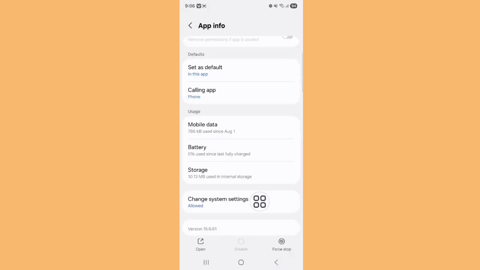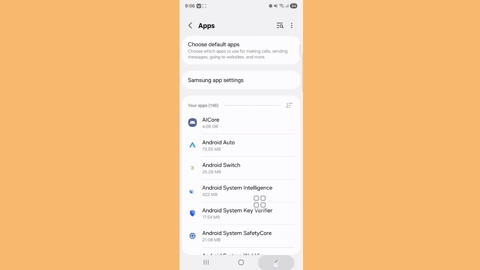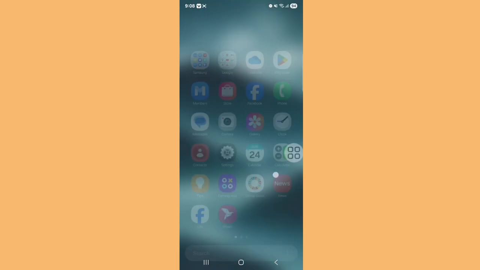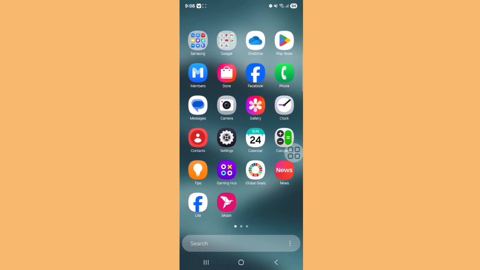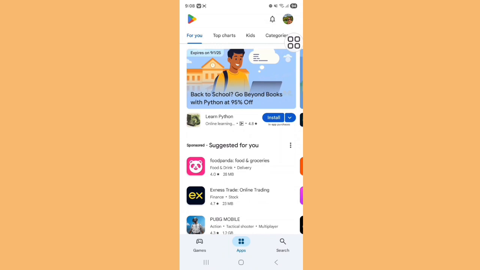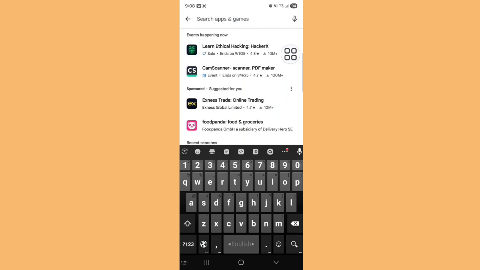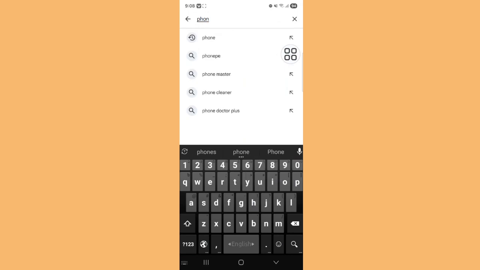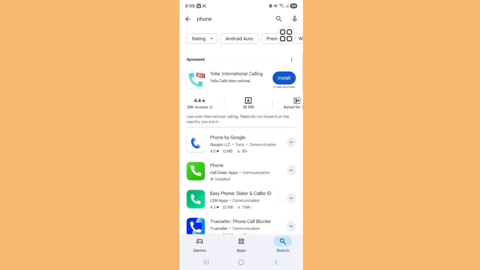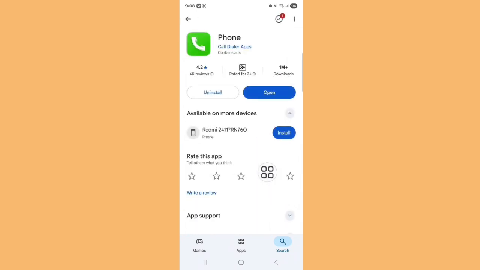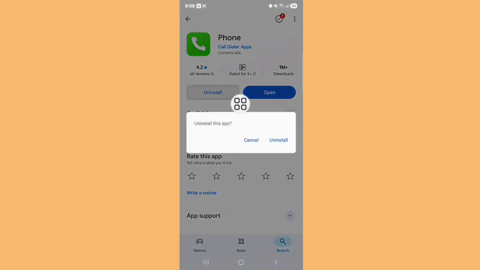Now go back to your home screen. Now go back to your Play Store application. Search here for Phone. Tap on this Phone. Now tap on Uninstall phone. Tap on Uninstall.